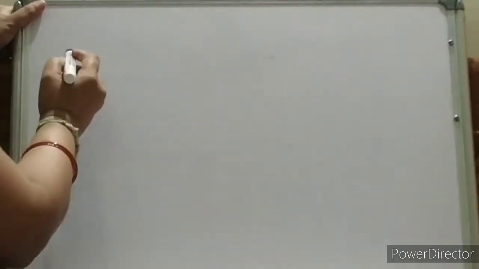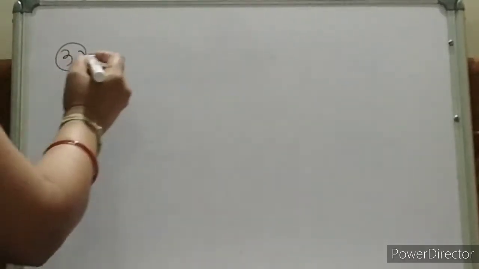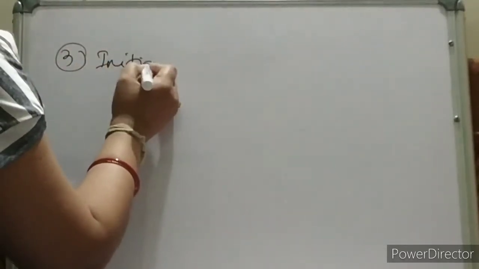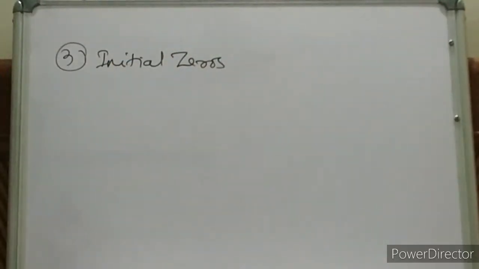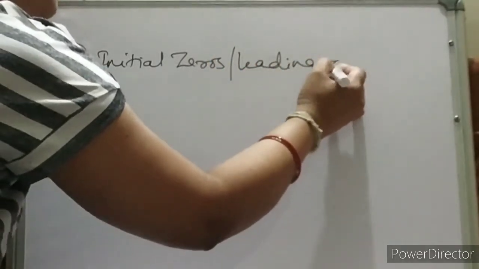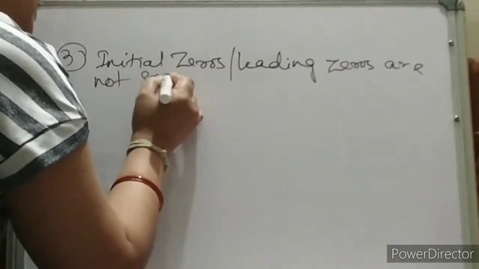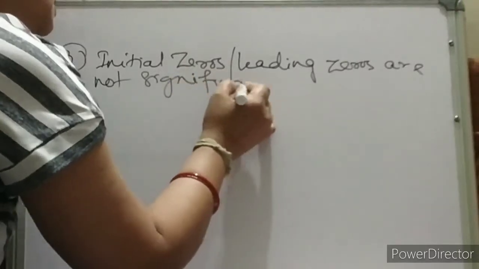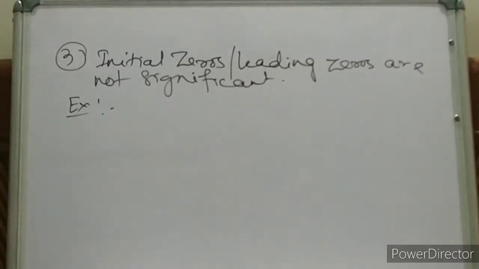Now we'll discuss the third rule. Easy one. What is the third rule? Third rule is initial zeros, or you can say leading zeros. Initial zeros, or you can say leading zeros are not significant. Leading zeros are not significant. Example, how to understand this? Easily you can visualize with an example.